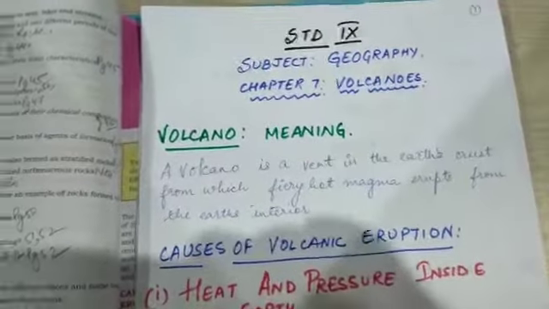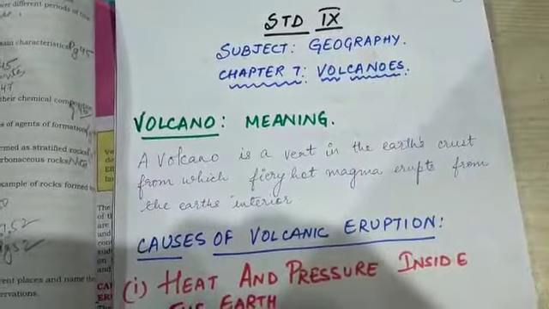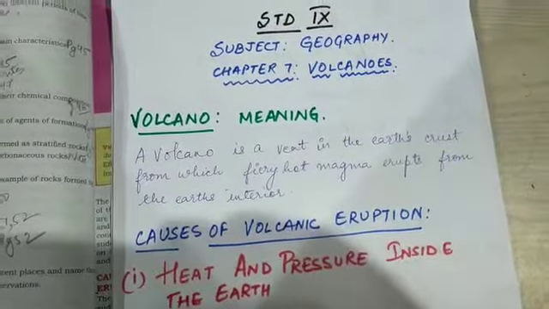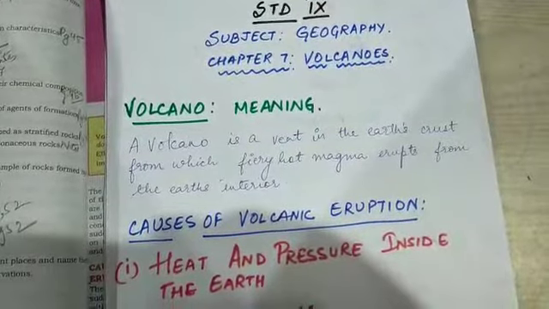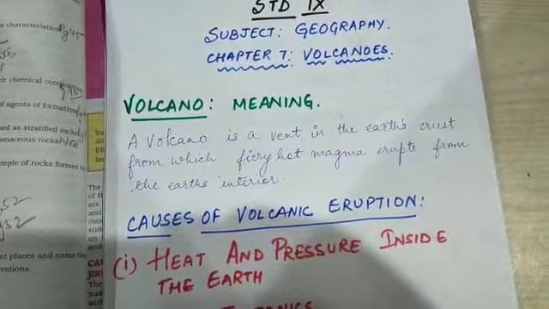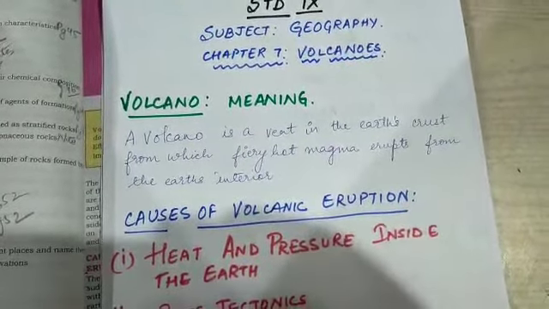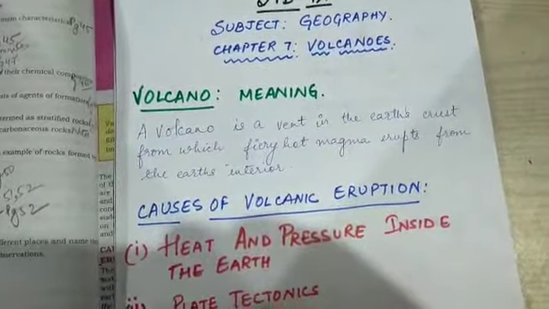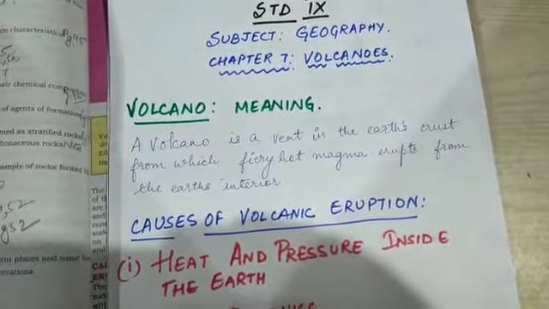Now, what is a volcano? A volcano is a vent or a narrow opening in the earth's crust from which the hot molten magma erupts from the earth's interior. You would have seen the bursting of volcanoes, the explosion with which the volcano comes out. So, this is the meaning of the volcano.